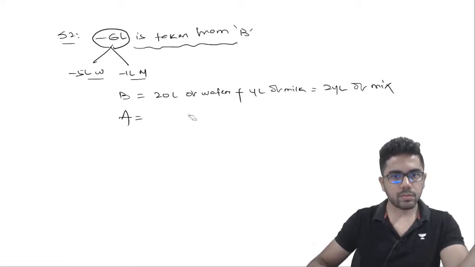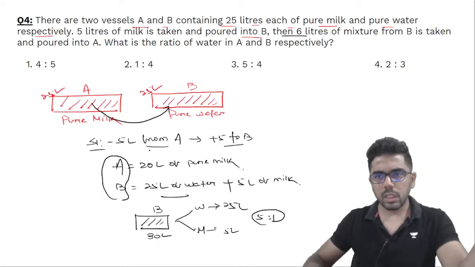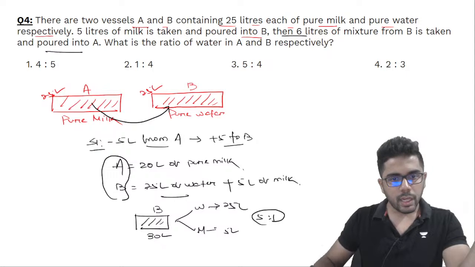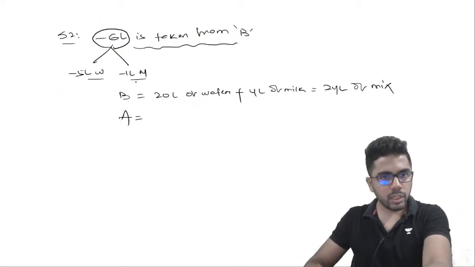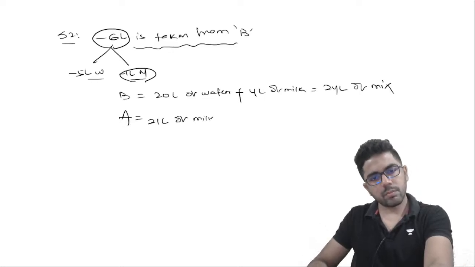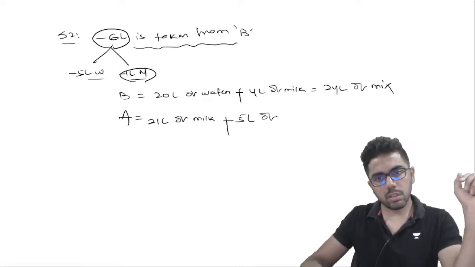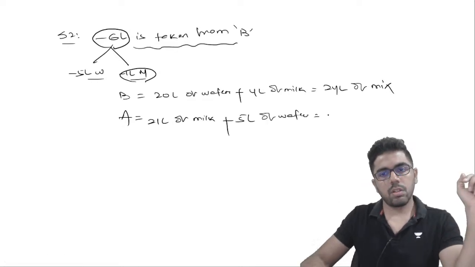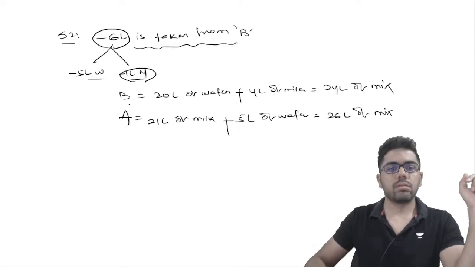Wait a second. These 6 liters you took out from B, you are pouring into A. So A had 20 liters of milk, and the 1 liter of milk from B is added. Now A has 21 liters of milk. Plus this 5 liters of water also goes to A. So there are 26 liters of mixture in A. So this is the resultant.